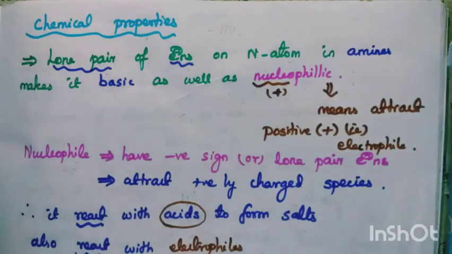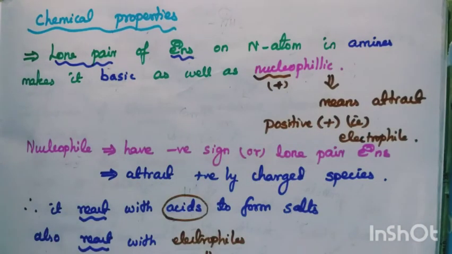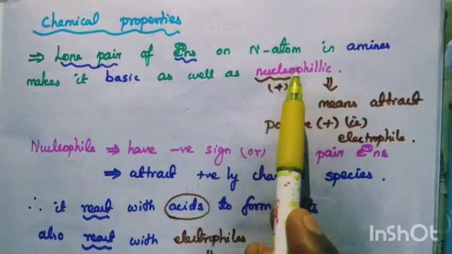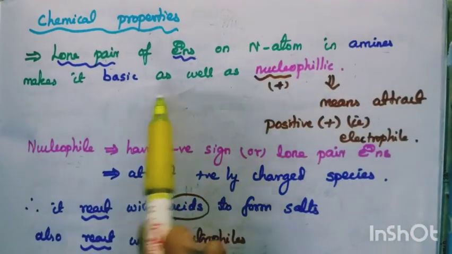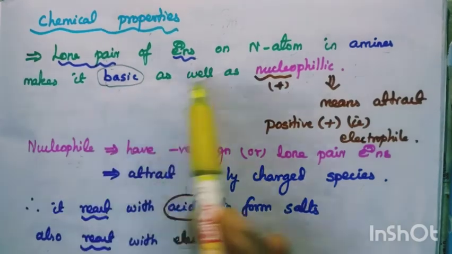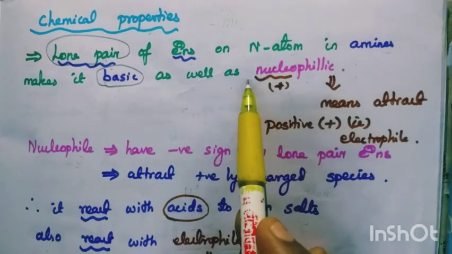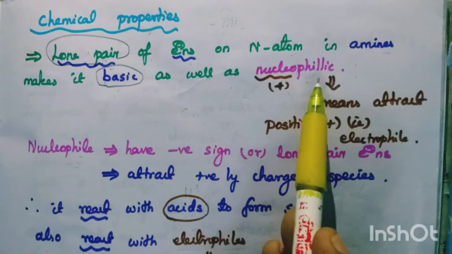Now the chemical properties. The lone pair of electrons on the nitrogen atom makes amines basic. In chemical properties, you are going to see the basicity first. So, amines are more basic due to the presence of the lone pair of electrons, and also act as a nucleophile. Lone pair is there, no? Excess electrons means nucleophile.